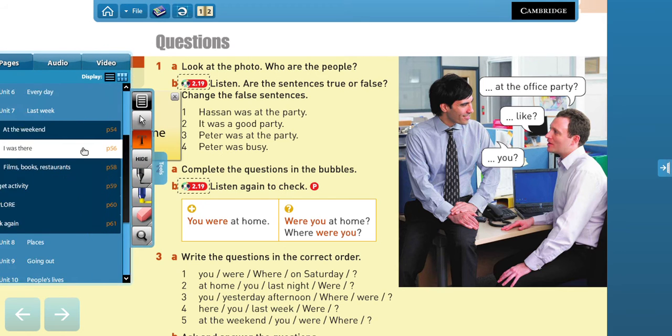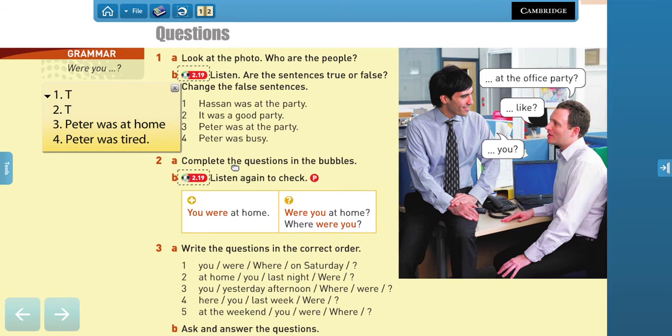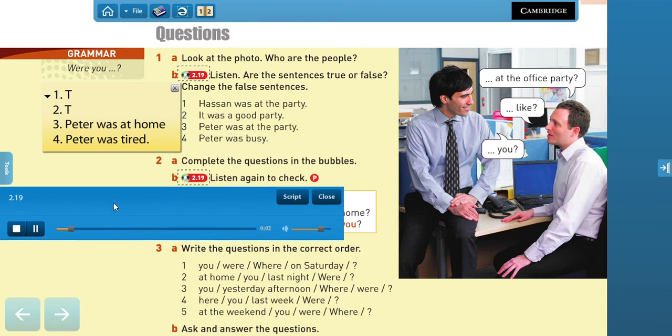Now, it says complete the questions in the bubbles. Listen to check. So here we have the bubbles, right? Try to complete the questions with the correct expressions. All of these are questions, right? So let's see. Track 19.